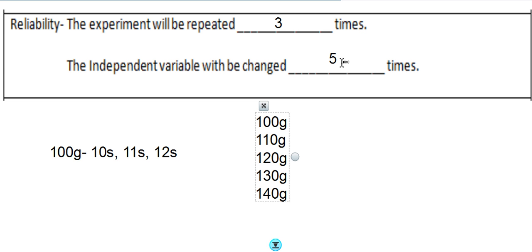Okay, and again, if you're not sure about the difference between numeric and categoric variables, there's another video that you can watch on that.